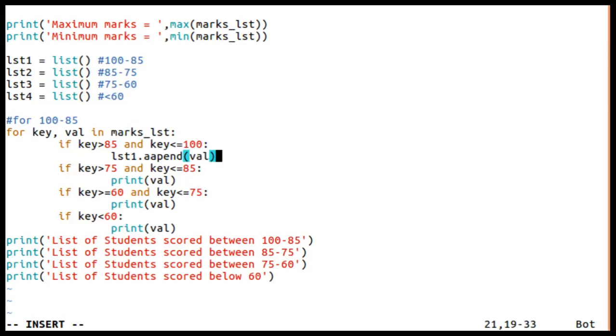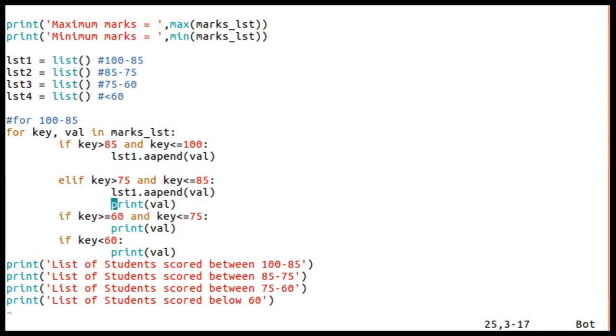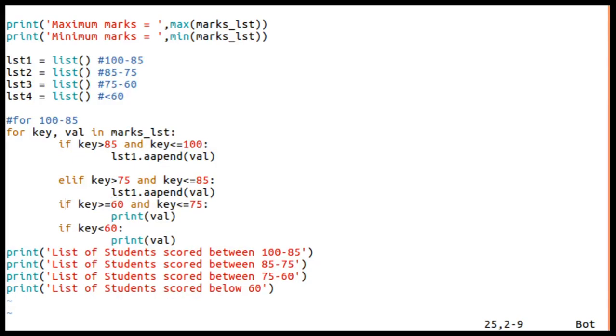Now here I'll use else if the range is this, then let me use list2 here.